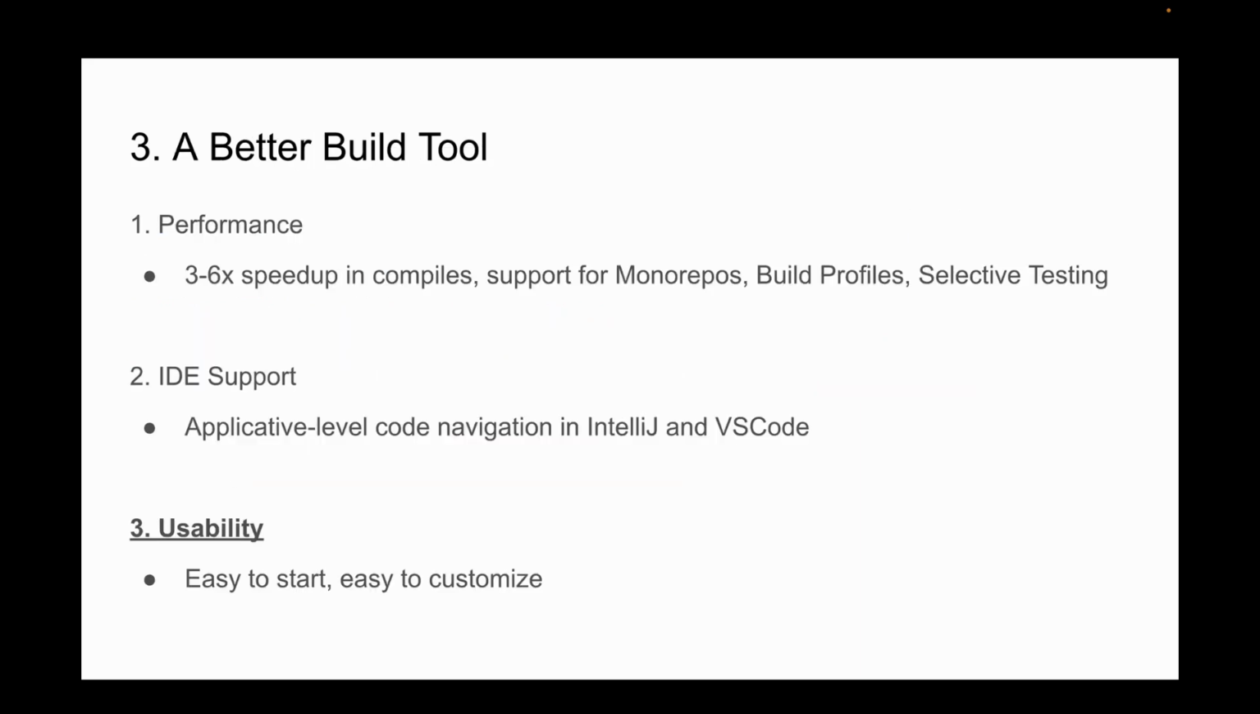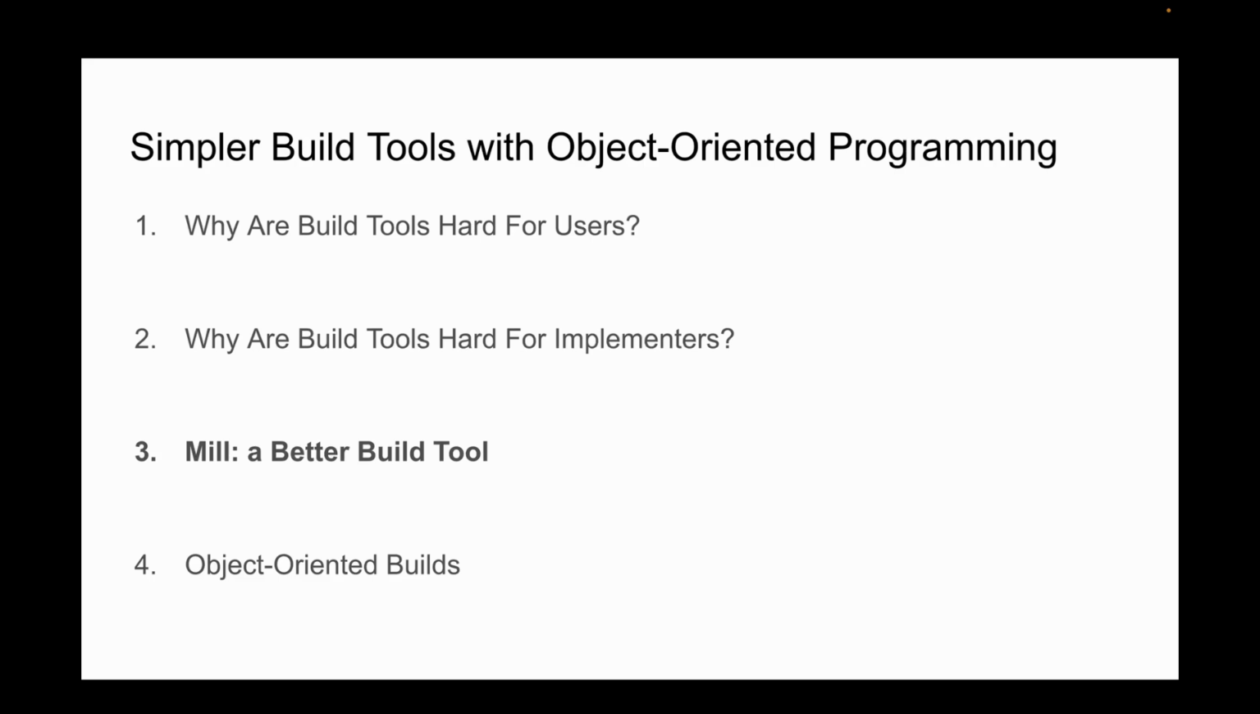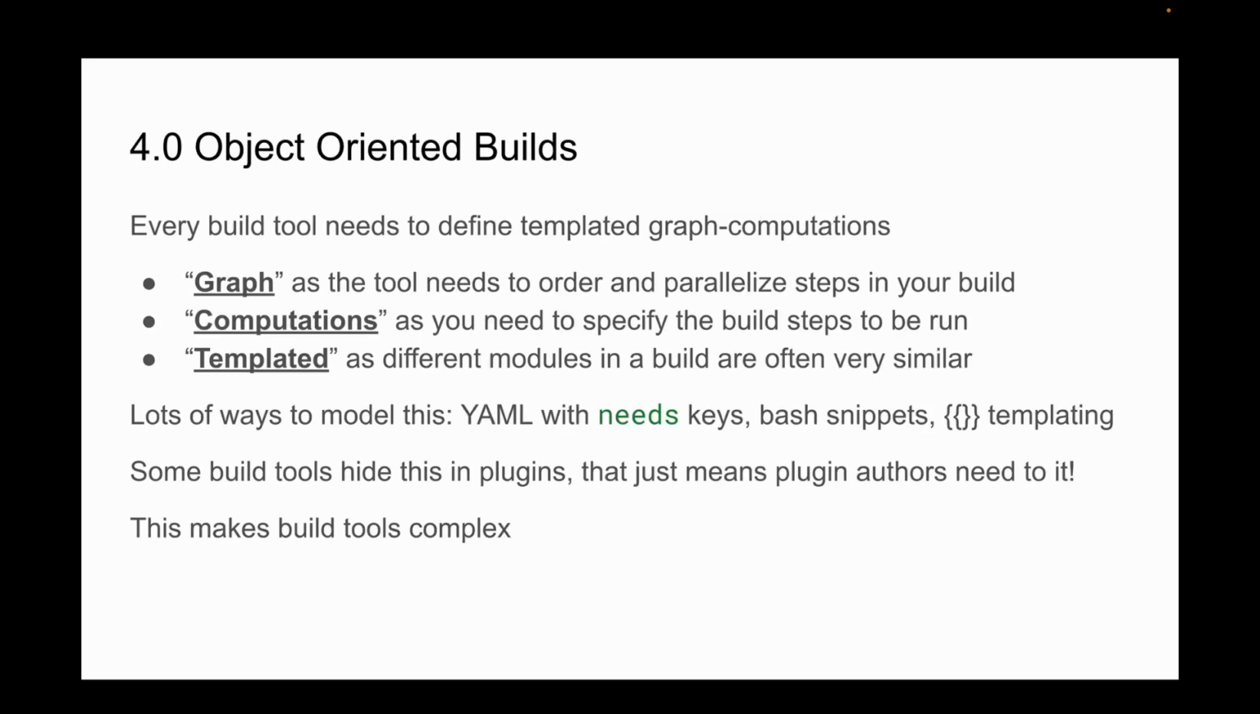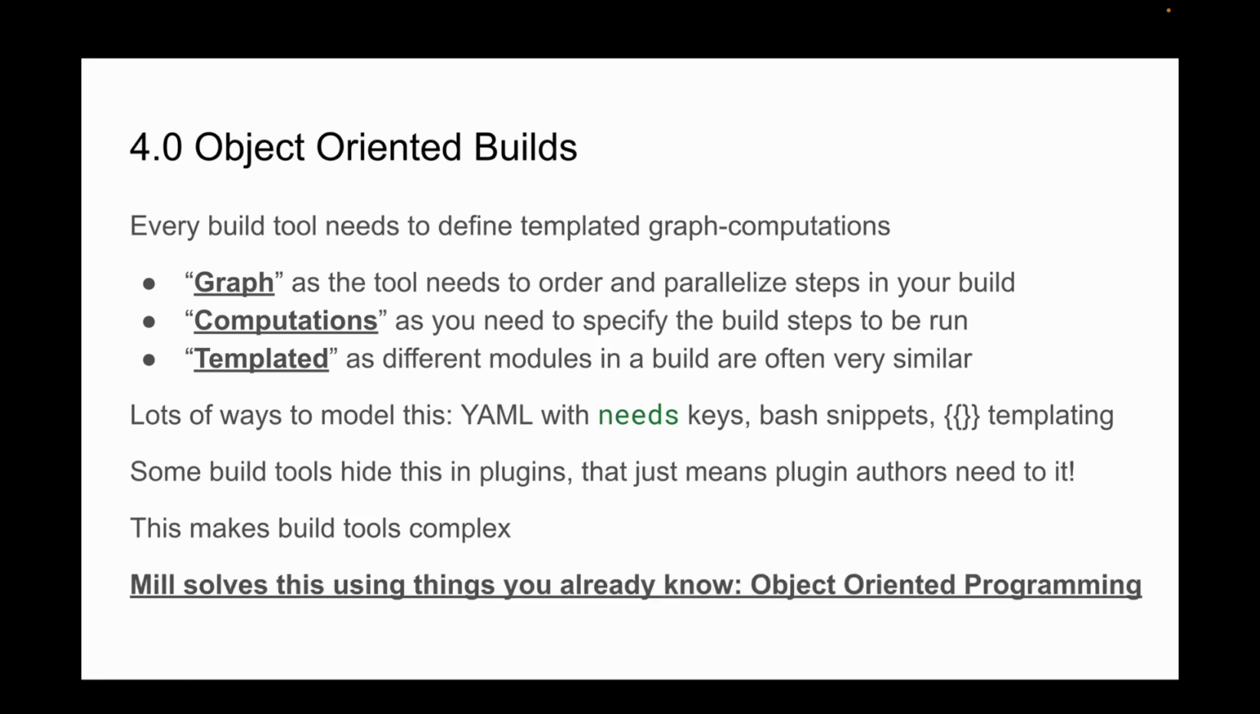So that's the usability angle. Both easy to start, also easy to customize later on. So the last area I'm going to focus on a bit is this idea of object-oriented builds. So every build tool needs you to define templated graph computations. And that's what makes build tools complex. If I try to define a templated graph computation class, it's going to be a complicated class. And what Mill's insight here is that we've all been doing templated graph computations for years or decades at this point. We've just been calling it object-oriented programming.